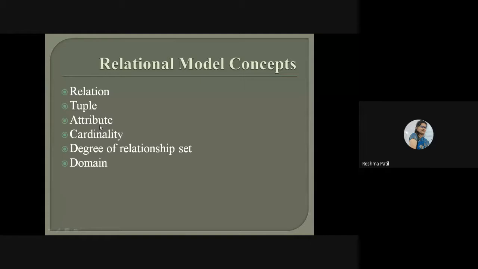Attribute, characteristic. Characteristics, and in terms of a table, it shows as columns. You can show entities' characteristics as attributes in a table.